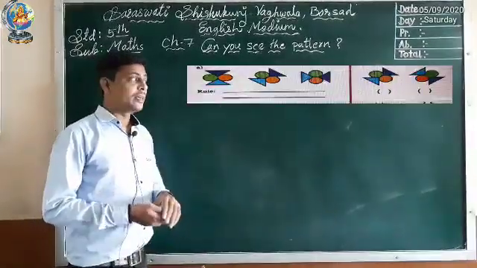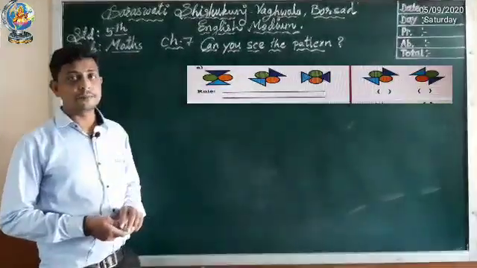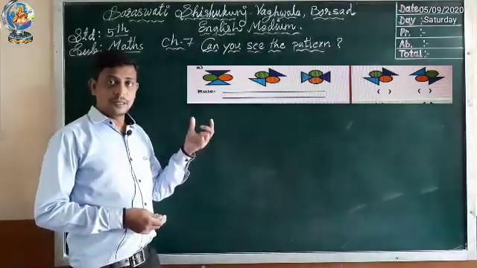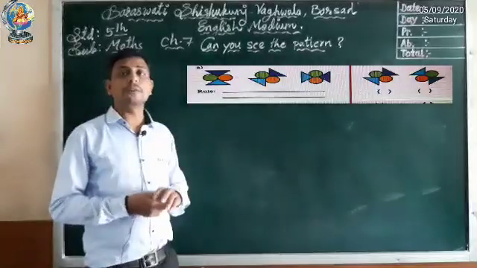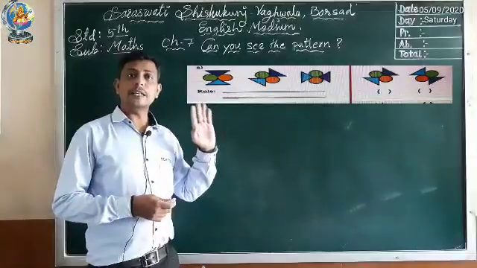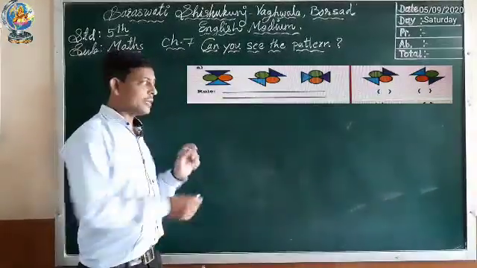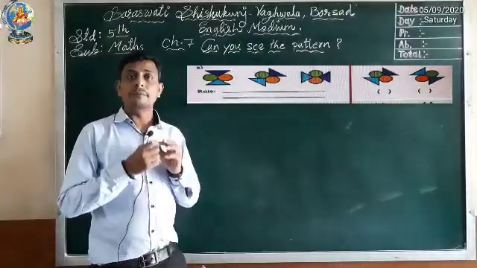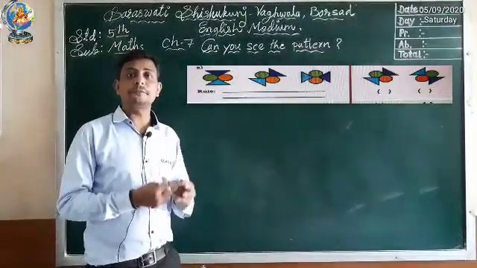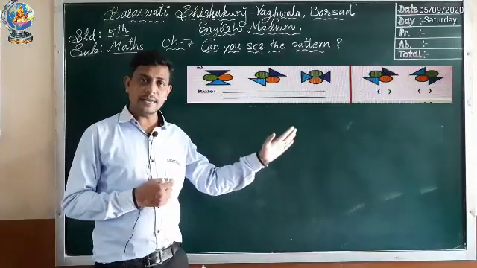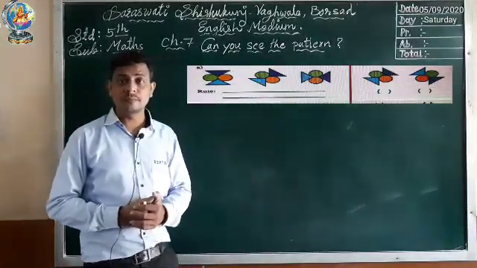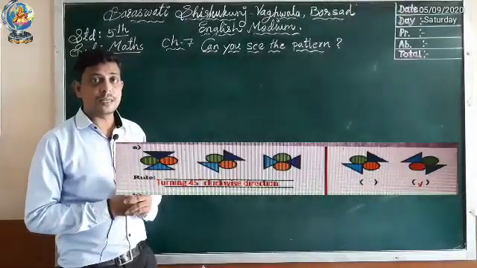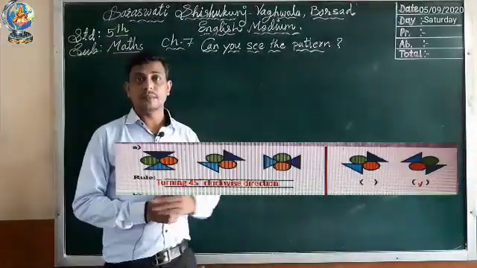Number 1, in number 1 you can see the figure. Okay, now we are rotating this figure 45 degrees in clockwise direction. What is the rule? The rule is that we are rotating this figure 45 degrees in clockwise direction. So what is the correct answer from the given 2 options? The correct answer is the second figure.